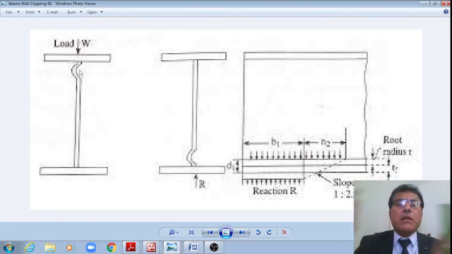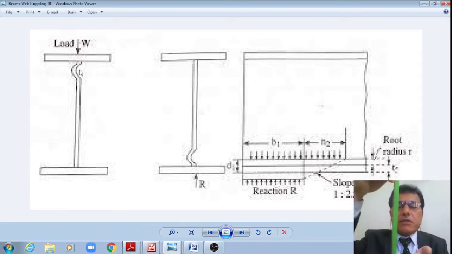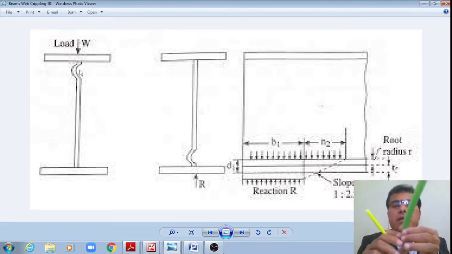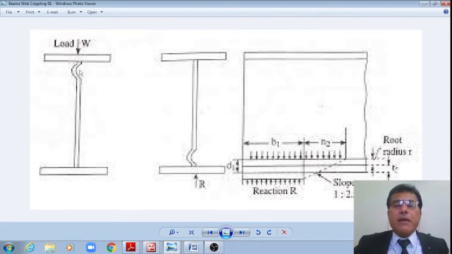That is what is called web crippling. Whereas at the support, the web will undergo crippling at the intersection of the bottom flange with the web, as shown in this figure.